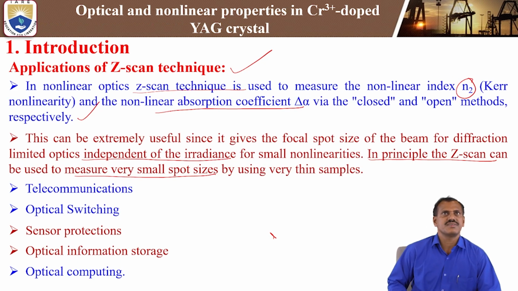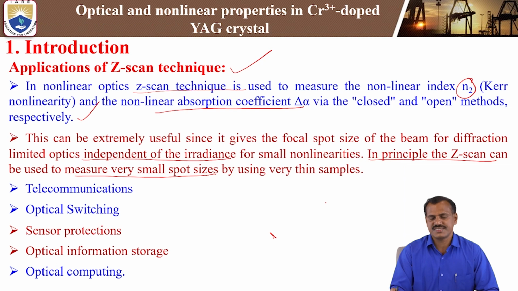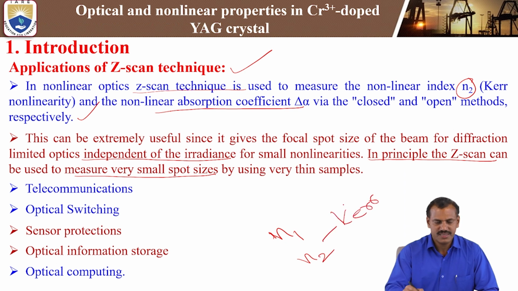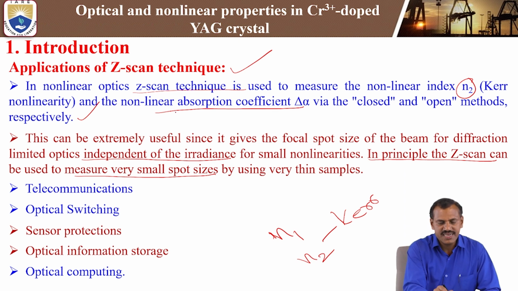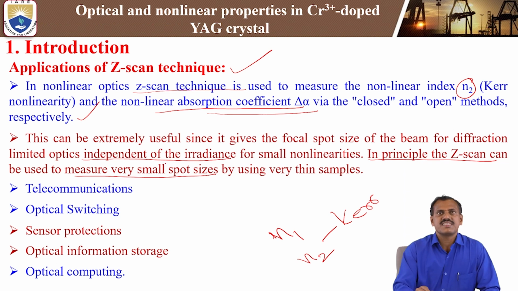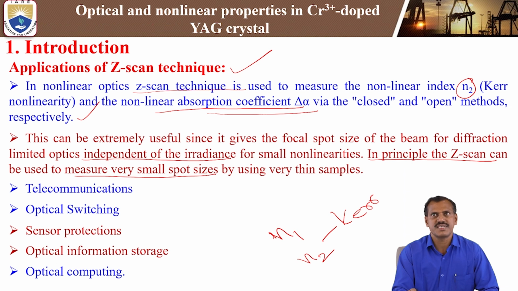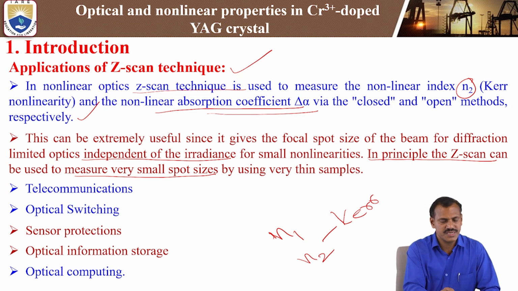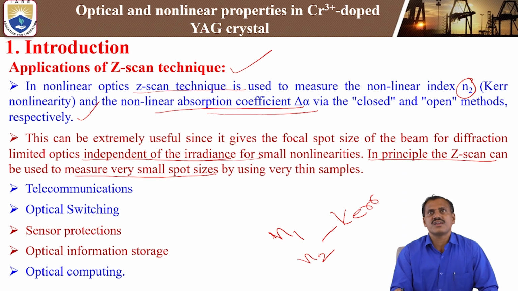So what is the main application of the Z-scan technique? In nonlinear optics, the Z-scan technique is used to measure the nonlinear refractive index change, that is n2. Usually n1 is the linear refractive index and n2 is the nonlinear refractive index, that is Kerr nonlinearity, which we are going to study using the Z-scan technique. We can also study the nonlinear absorption coefficient delta alpha via the closed and open aperture methods. This can be used extensively since it gives the focal spot size of the beam of diffraction limited optics, independent of the irradiation for small nonlinearities.